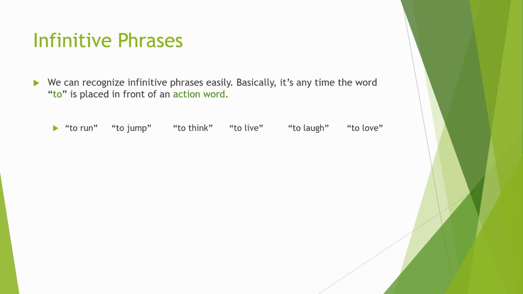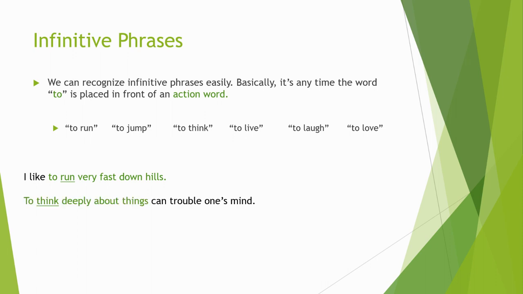Now, a couple of examples. Because an infinitive phrase can be bigger than two words. It's the word to plus an action word. That's what shows us the beginning of an infinitive phrase. So, what does a full infinitive phrase look like? It looks something like this. I like to run very fast down hills. So everything in green there, to run very fast down hills, that's an infinitive phrase.